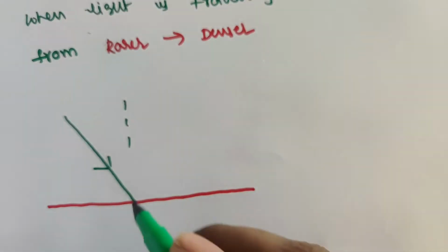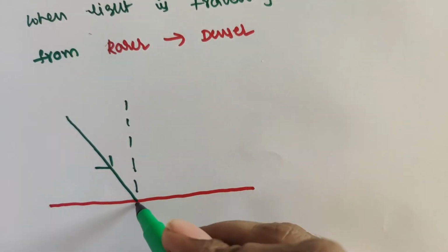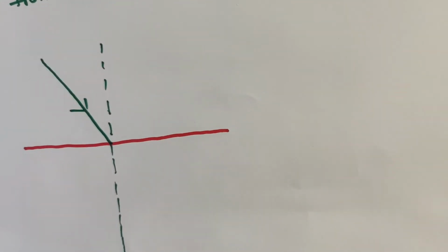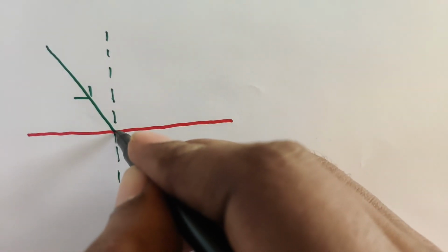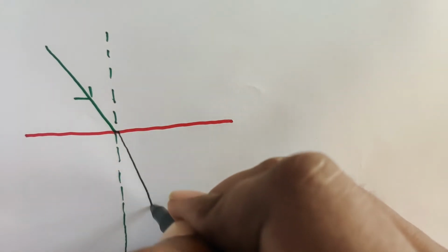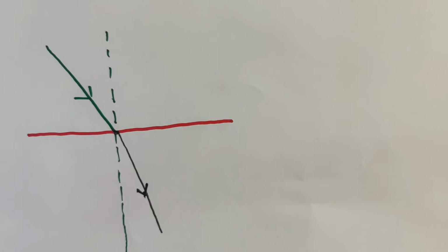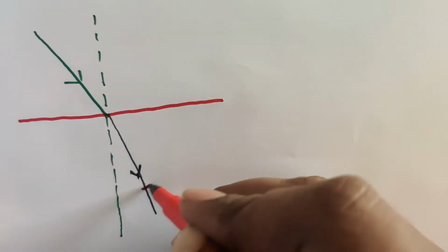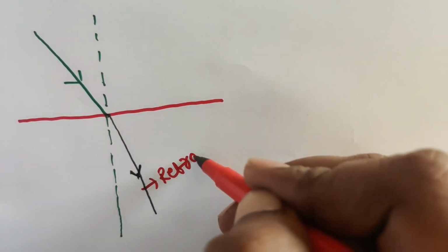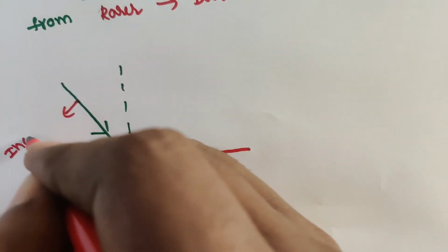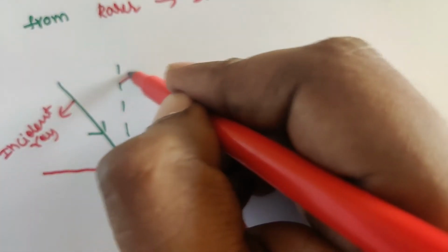If we draw the normal here, the refracted ray bends towards the normal. This is the incident ray, this is the normal.